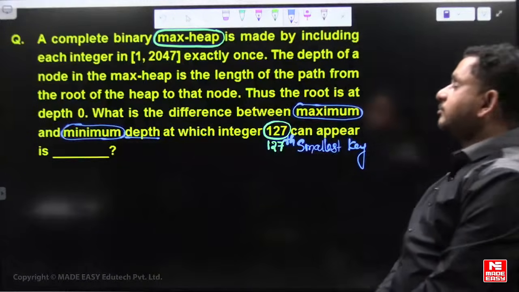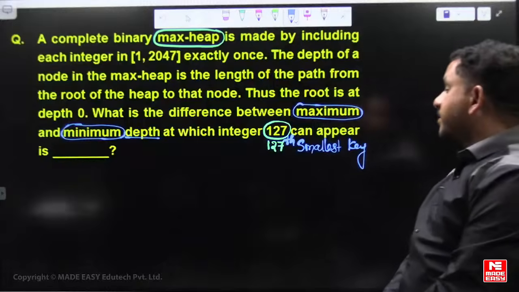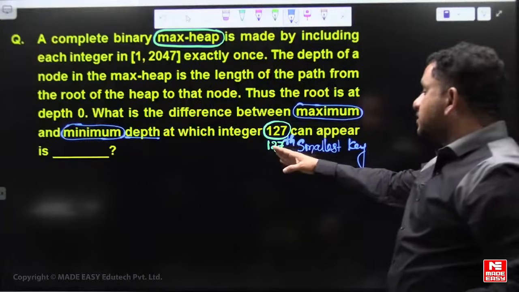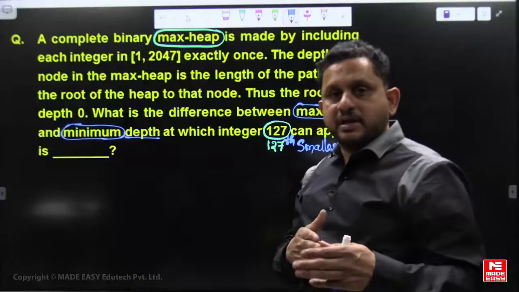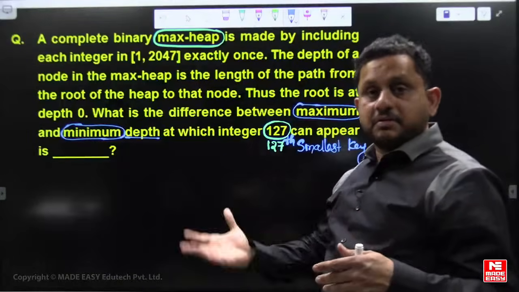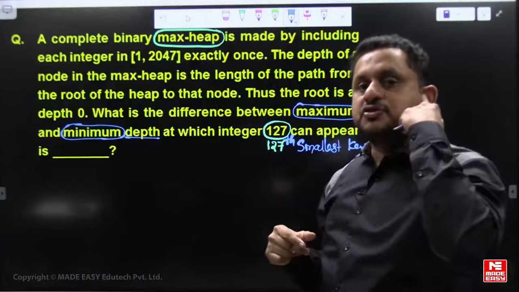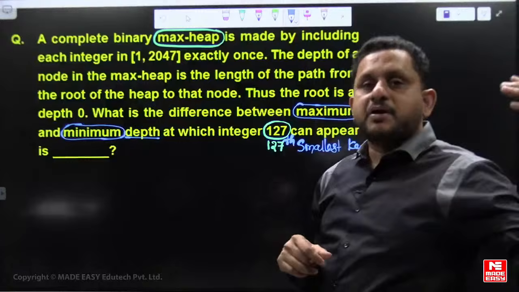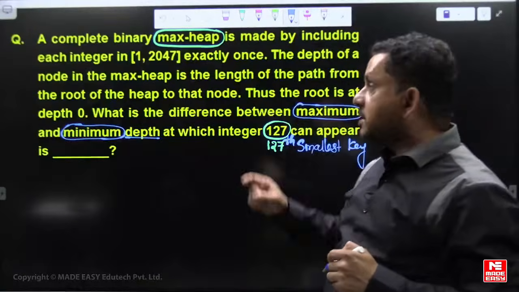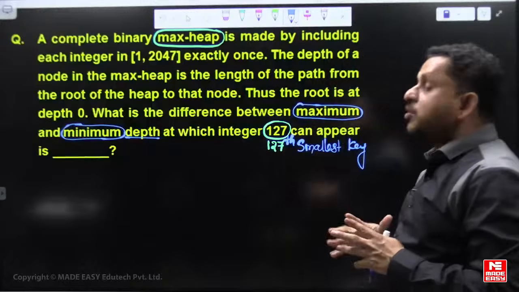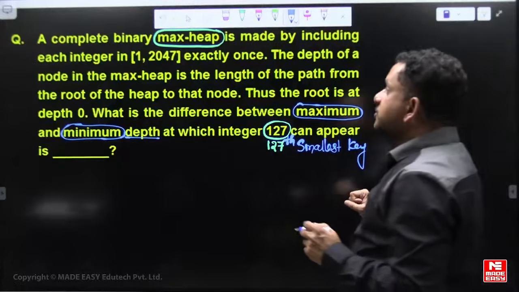Okay, see in the max heap it is the 127th smallest key. In max heap, assume 127th largest key, it's easy to visualize. So maximum it may go to the last level and minimum it can come to the second level, but in max heap we need to think about the smallest key.